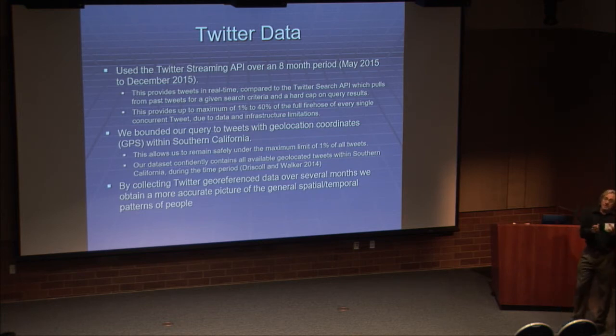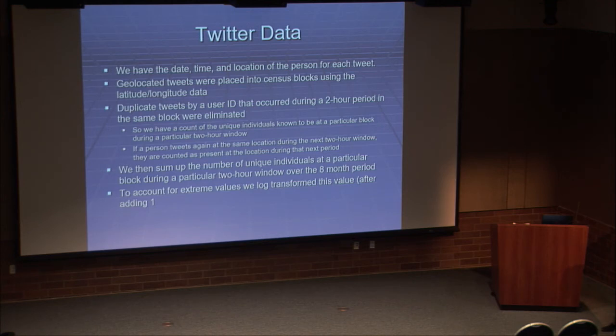We're hoping that's giving us a better picture of the pattern of where and when people are going to locations. So again, like the crime data, we have the date, time, and location of the person for each tweet that we have. Again, we place these in the census blocks using the latitude, longitude, so it now matches up with our crime data. What we did is we had the user ID, so duplicate tweets by user ID that occurred during the 2-hour period in the same block, we eliminate, right?